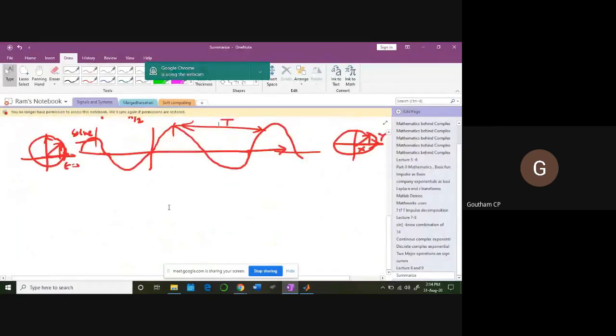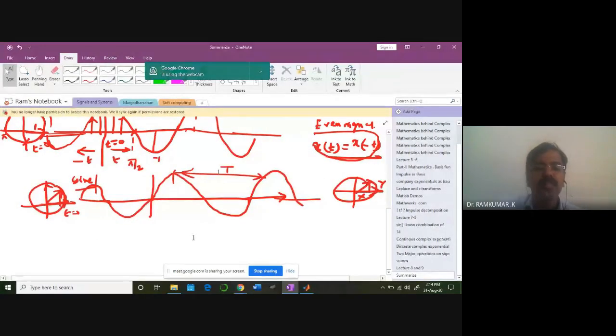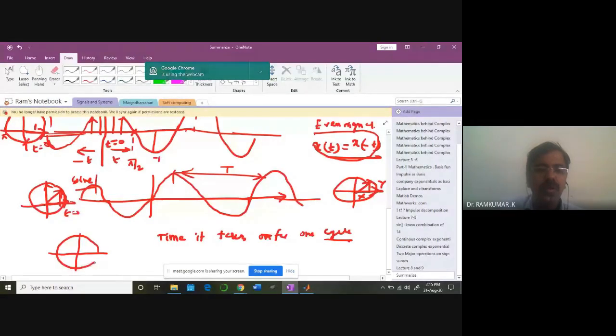Two pi omega. So the point is, what is the time period? The time it takes for one revolution, one cycle. Okay, look at this case. It starts here, it goes on like this. Sorry, not one cycle. So we need to think in terms of the period. Period means what? The waveform repeats.